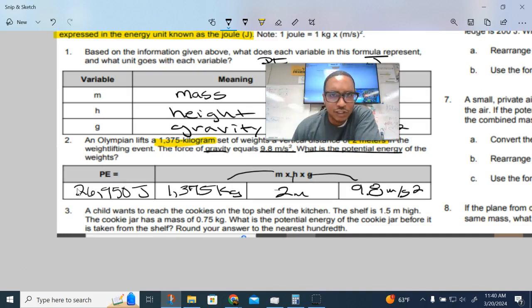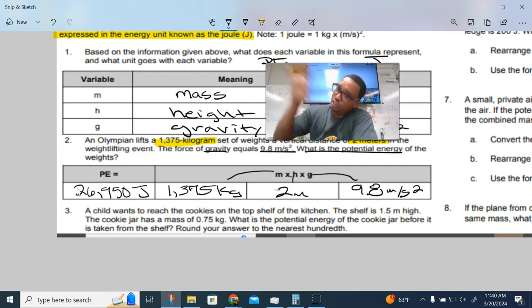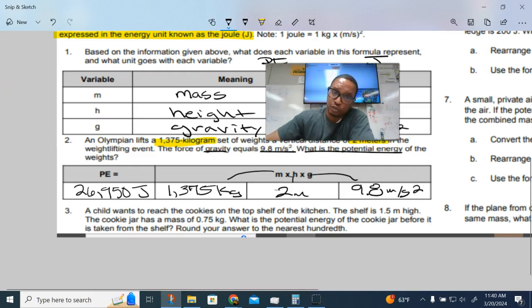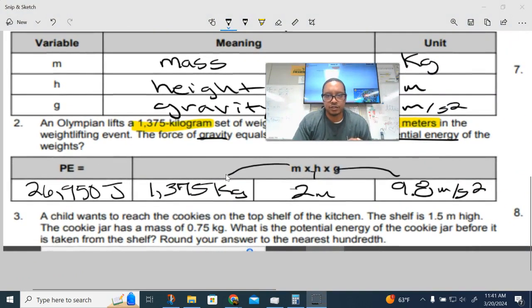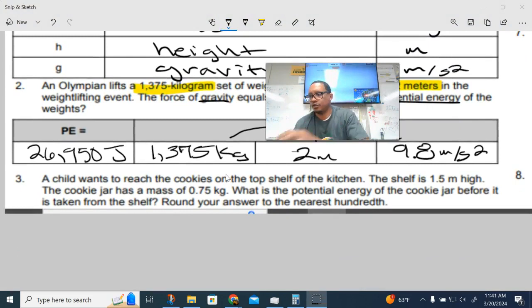All right, so let's look at this next one and see if we can diagnose right through it. So pause the screen, again, pause the screen, and then see if you guys can work through it, and then come back and let me know. Try and see if you can solve number 3 on your own. All right, let's get into it.